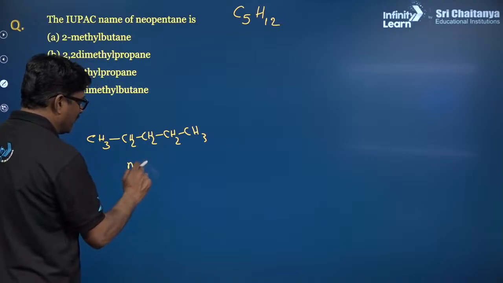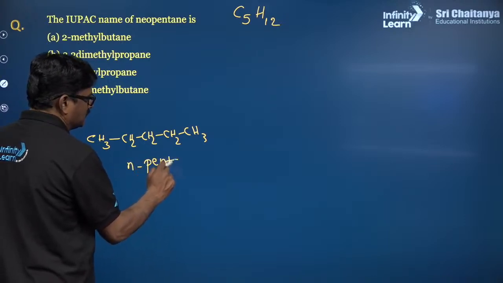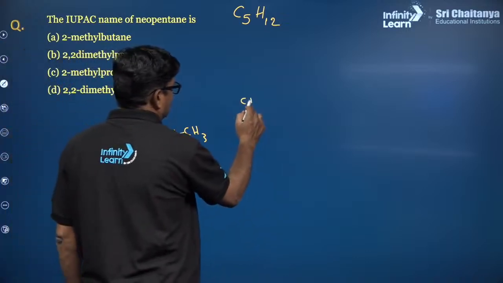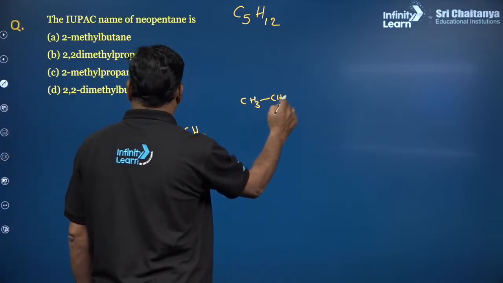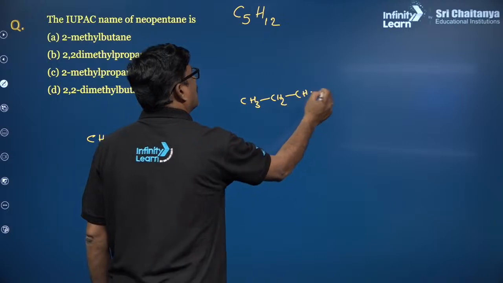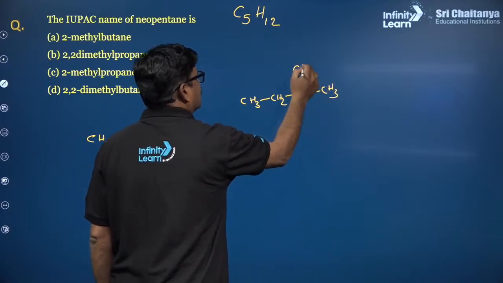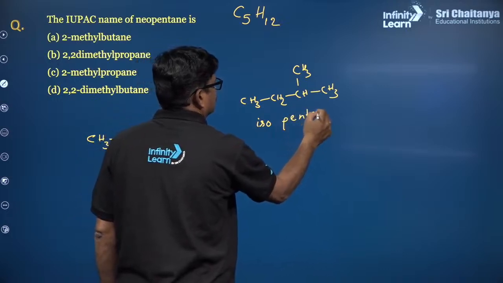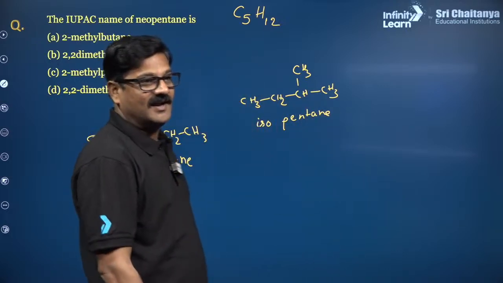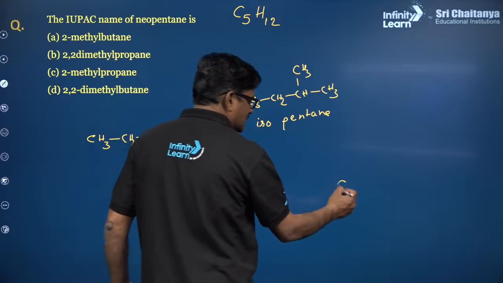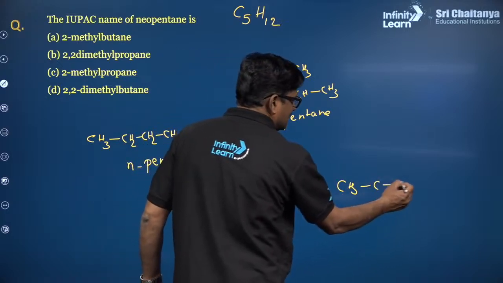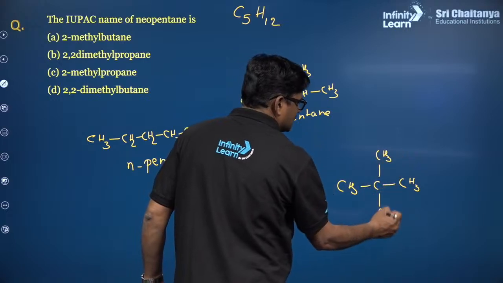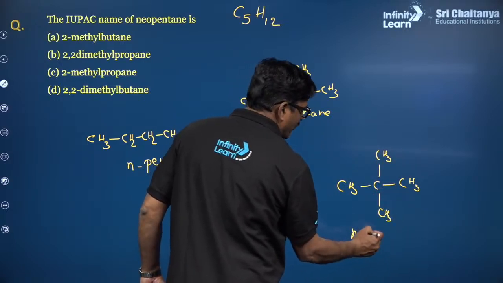This is normal pentane. And what is isopentane? CH3, CH2, CH and CH3, and it is going to be CH3. This is called isopentane, right? And neopentane is CH3, C and CH3, and it is going to be CH3 and CH3. This is your neopentane.